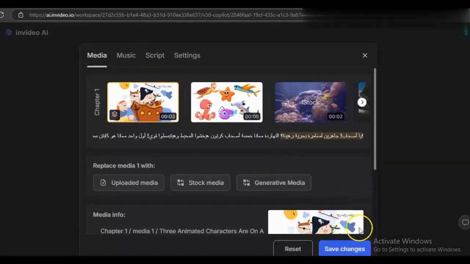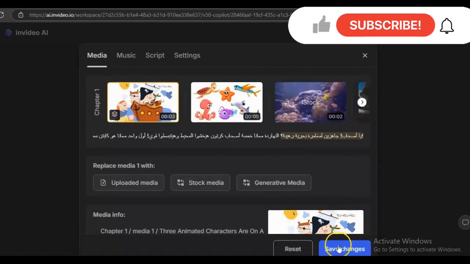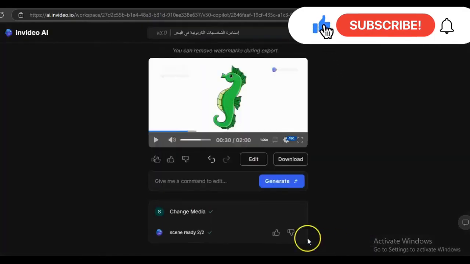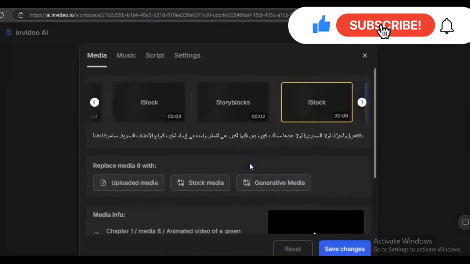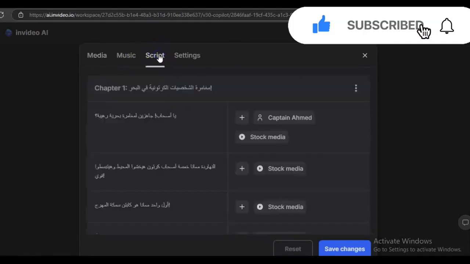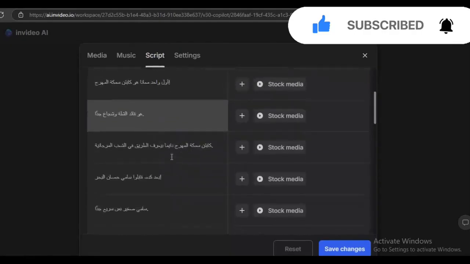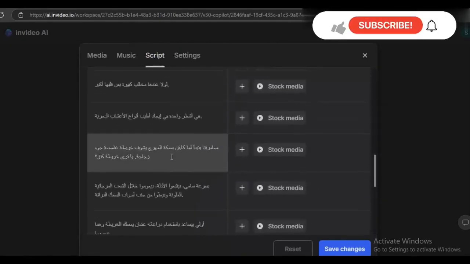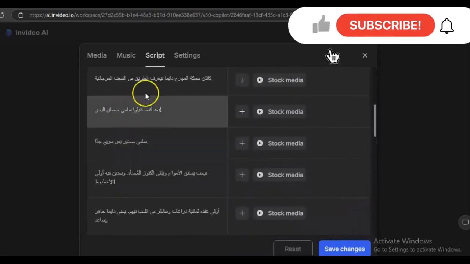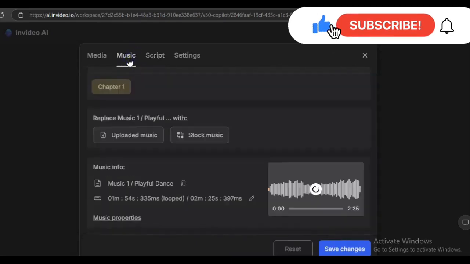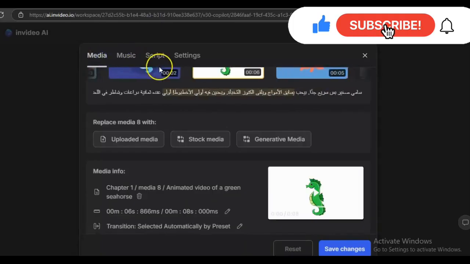It says we haven't done it. I should press on it to change. I made it so that it can be done in the picture. Okay, if I want to change the script, I'll come here as you wish. For example, the words written here, you can change them according to what you want to write. And also, when you come here, you'll find it changed. Whether you want to change the music, the images, or your script, it's up to you.